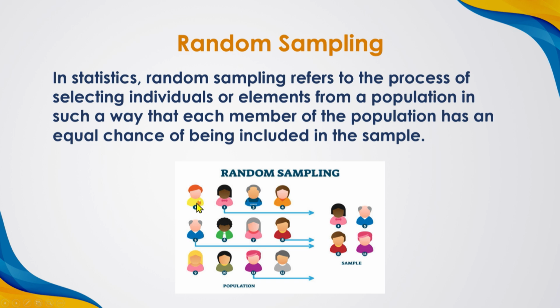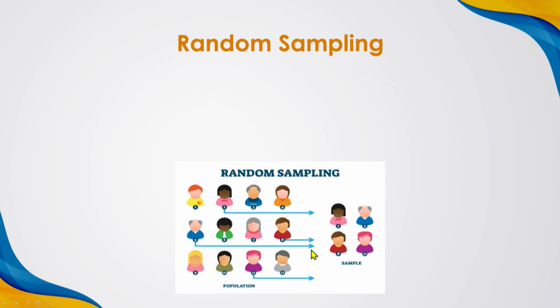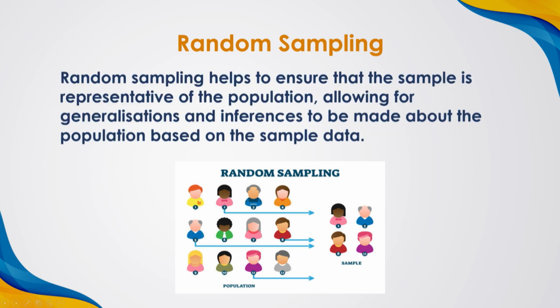What is the chance of selecting the first one? 1 by 12. What is the chance of selecting the second one? 1 by 12. Similarly, the chance for the 12th person is 1 by 12. Therefore, we are giving equal chance of probability to all the individuals. It is called random sampling. Random sampling helps to ensure that the sample is representative of the population, allowing for generalizations and inferences to be made about the population based on the sample data.